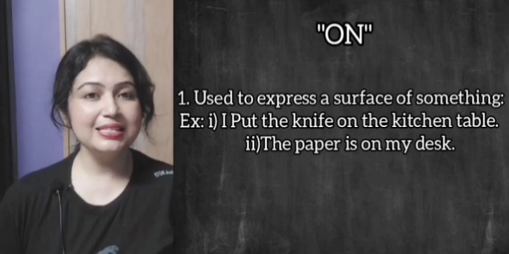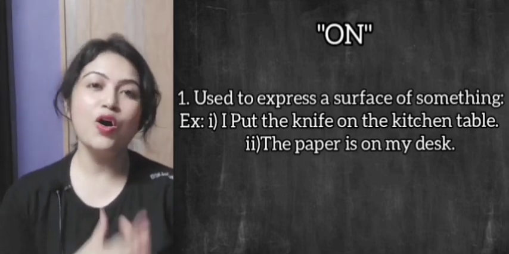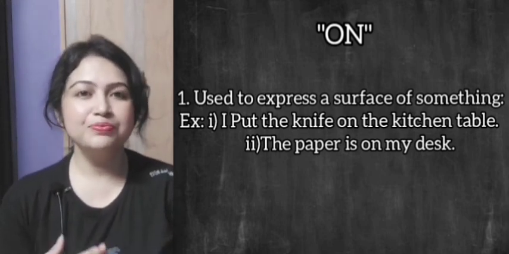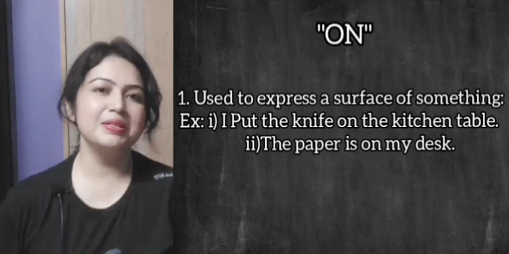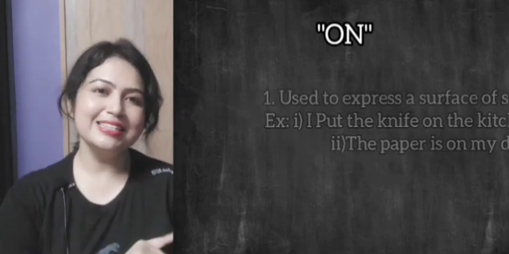To express a surface of something, we can use on. For example, I put a knife on the kitchen table. The paper is on my desk.